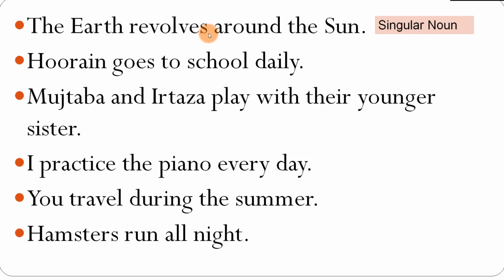Revolve is the root verb and the s is the addition at the end of that verb. Around is the preposition, the sun. The earth revolves around the sun. The sun is the object. And because the subject is a singular noun, that is why the s is added to the root verb.